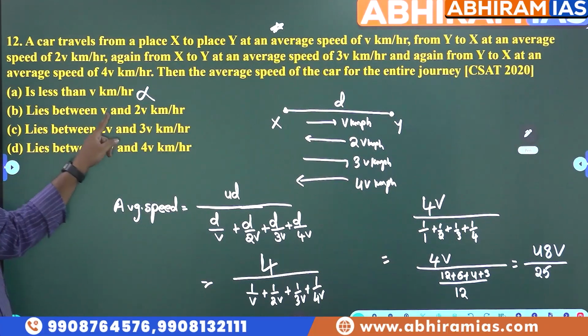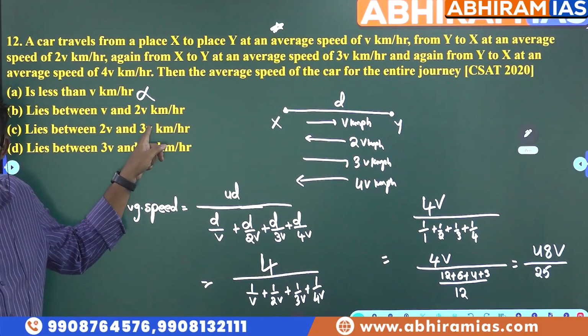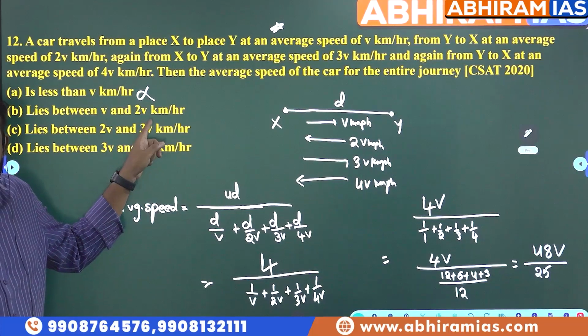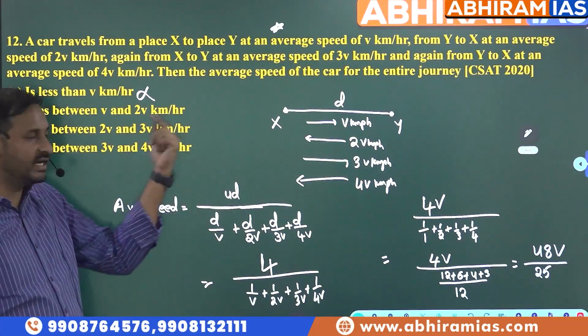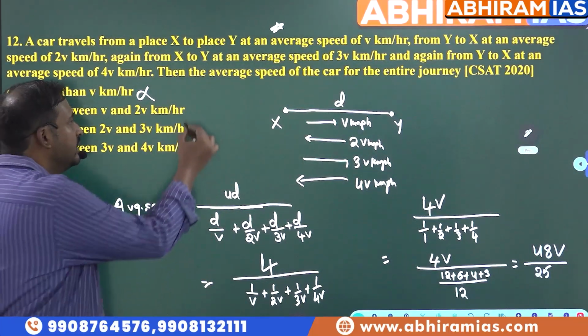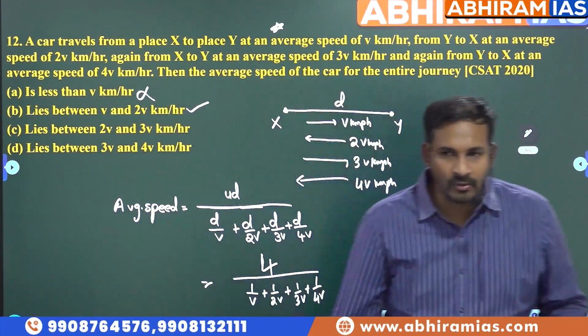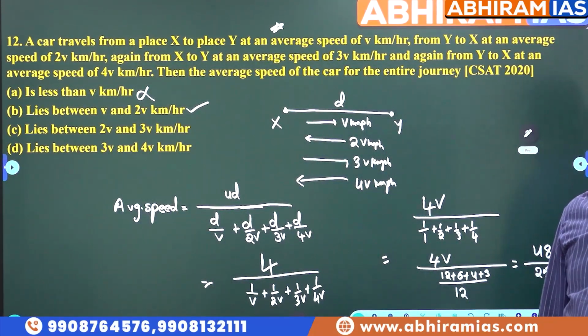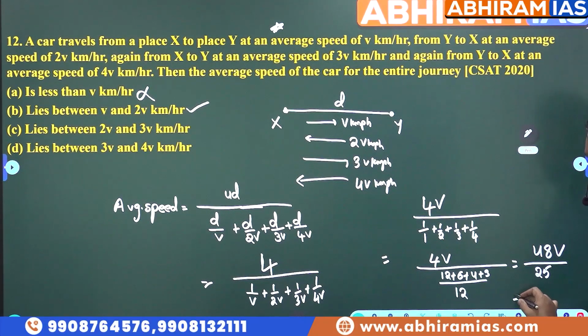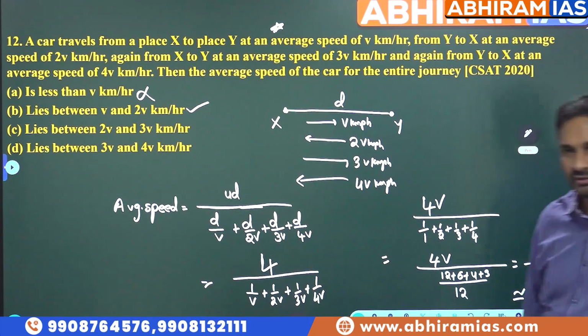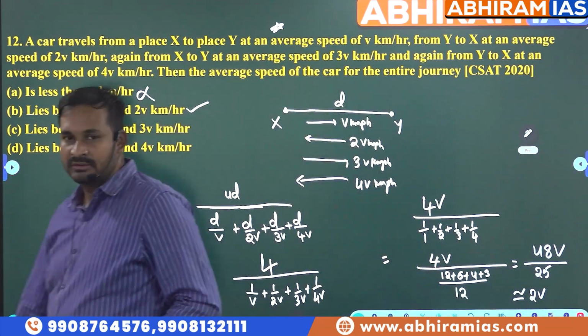And see, lies between v and 2v kilometers per hour. Is this correct? Yes, it is correct. Why? Because my answer is greater than v and less than 2v. So our answer is Option B. We get approximately 2v, not even 2v, less than 2v only.